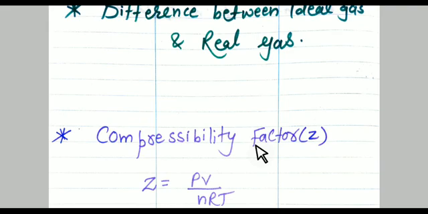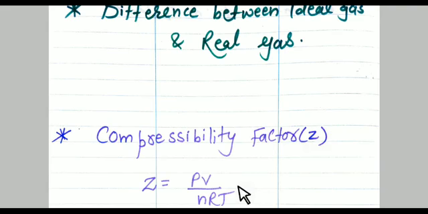Real gases always show deviation from ideal behavior, and this deviation we can study in terms of compressibility factor, which is shown by alphabetically Z. Students, always remember, real gas always shows deviation from ideal behavior, and this deviation we can measure in terms of compressibility factor, Z. But sometimes real gas shows ideal behavior, and the condition is pressure should be 0.